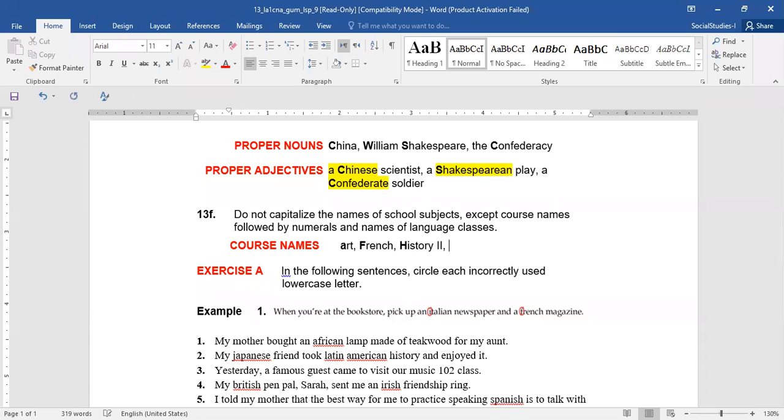We can also capitalize geography if we have a numerical number with it, like Geography 101. So if my course title or subject is not a language, however, there's a number, whether numerical or Roman numeral, associated with it, we need to capitalize it in our sentences.